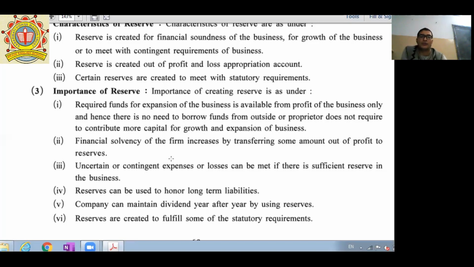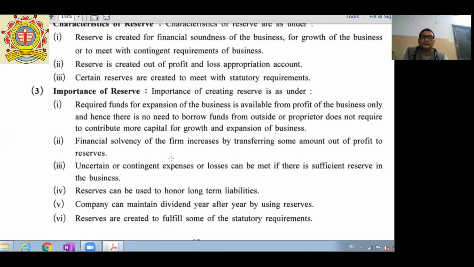Second, financial solvency of the firm increases by transferring some amount out of profit to the reserves. Financial solvency means a bright future for the business, and we can correlate it with your life as well. Third, uncertain or contingent expense or loss can be met if there is sufficient reserve in the business.